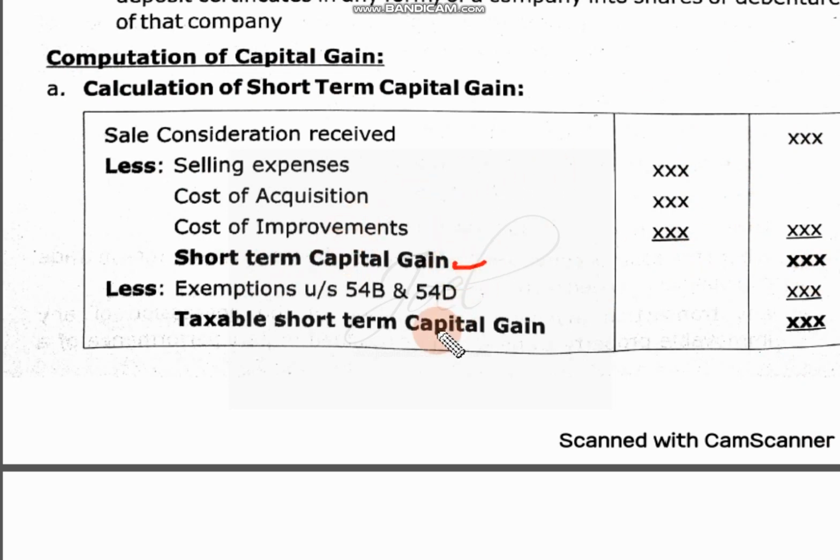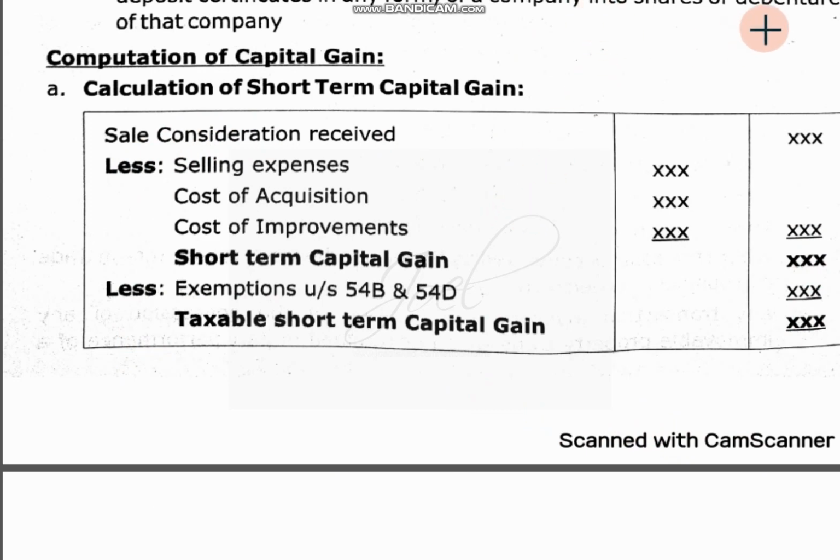But there are some things which are considered as deductions. Out of the sale proceeds, if you are purchasing something similar, those will be considered under 54B. Like you sold that building, and you purchase one more small building, and if it comes under 54B or 54D, it will be deducted here. After deducting, whatever final answer you get is your short term capital gain.